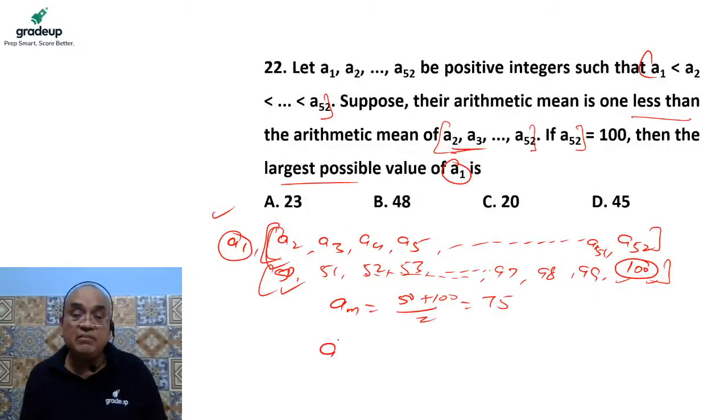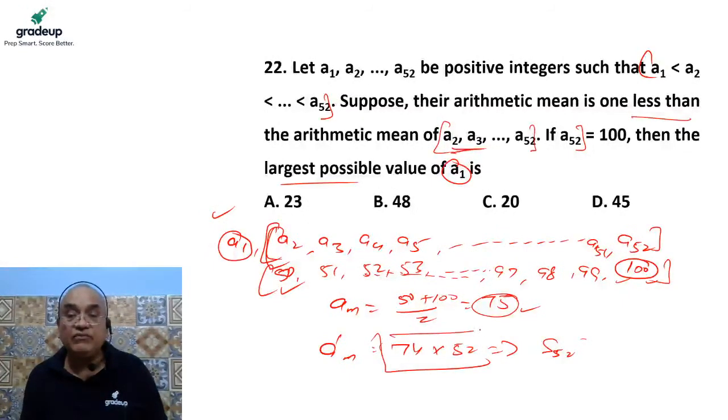So the mean is 74, which is 1 less than 75. This 74 is the mean of 52 terms, and 75 is the mean of 51 terms. Multiply 74 by 52, and you will get the sum of 52 terms.